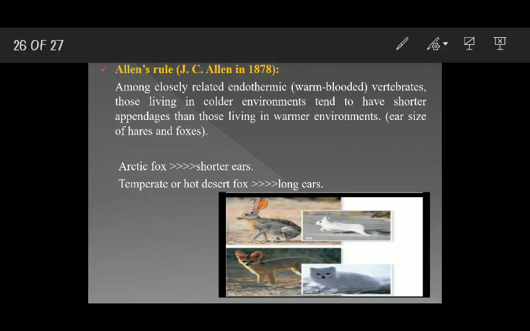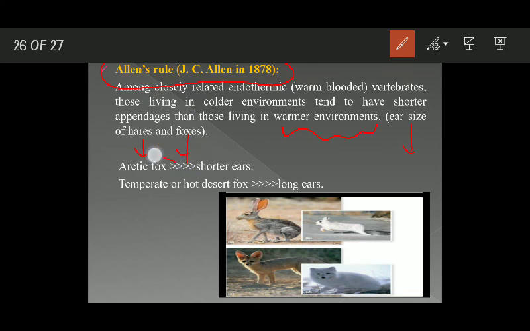Now, Allen's rule. This rule was given by J.C. Allen in 1878, and this rule states that among closely related endothermic vertebrates, those living in colder environments tend to have shorter appendages than those living in warmer environments. Example, ear size of hares and foxes.